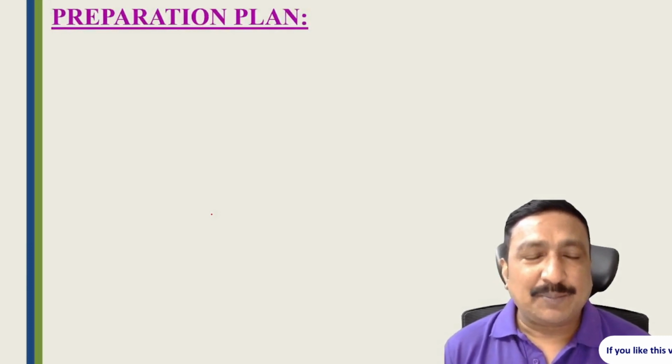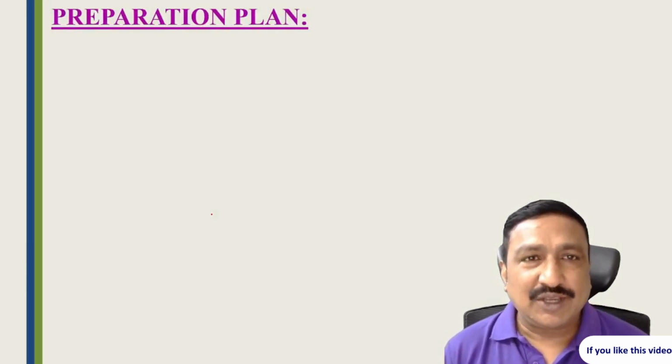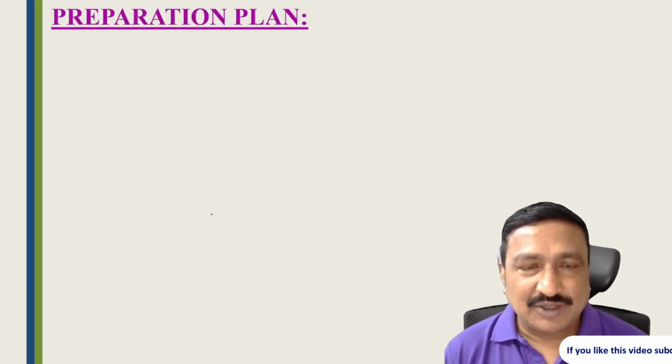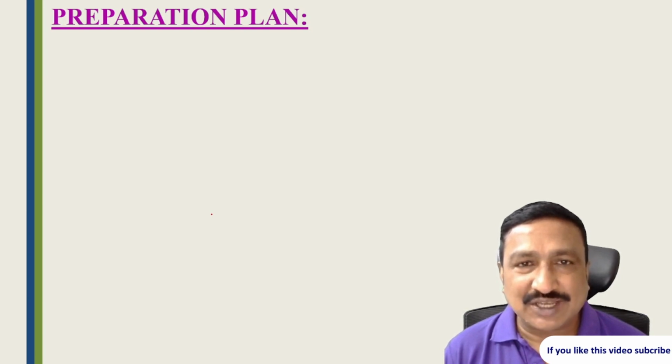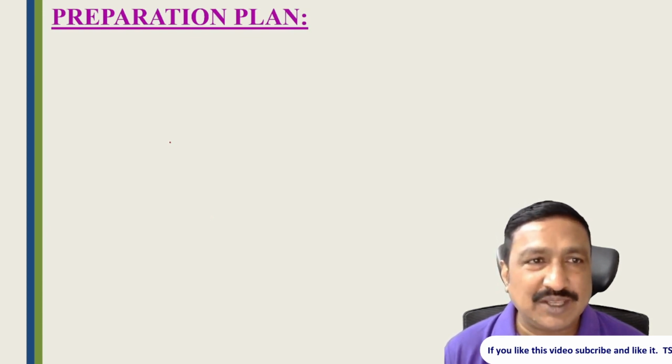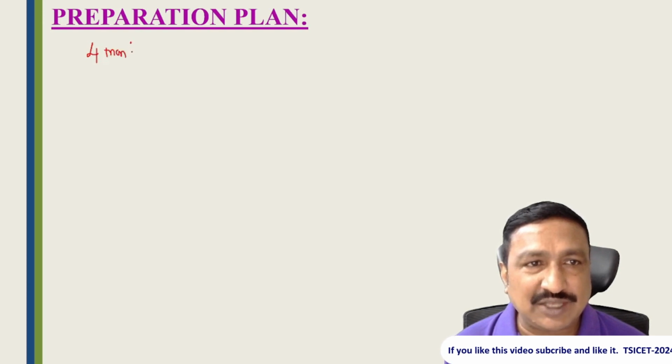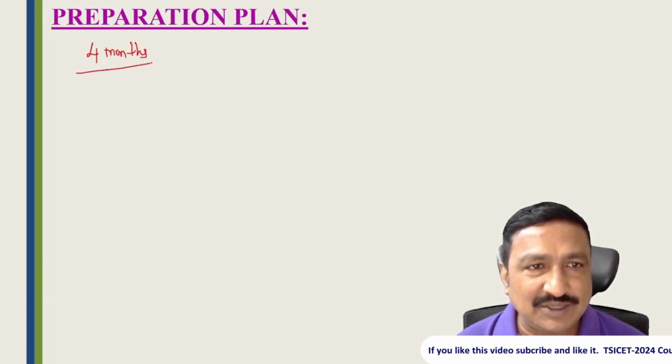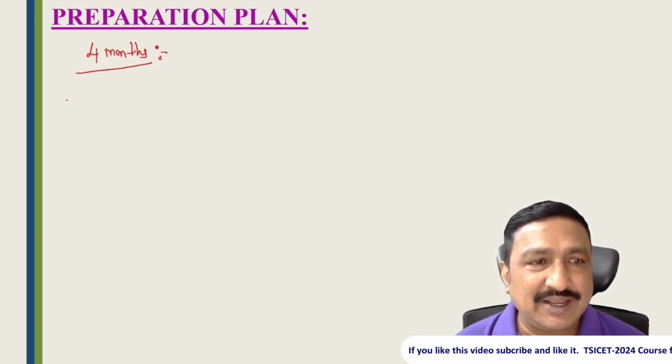Now coming to the preparation plan. Suppose you have 4 months, 3 months, 2 months or 1 month, how do you prepare? Suppose you have 4 months: according to your college timings and syllabus, take 2 hours daily. 2 hours is sufficient.